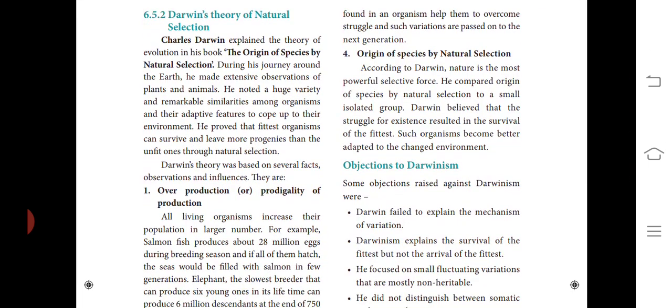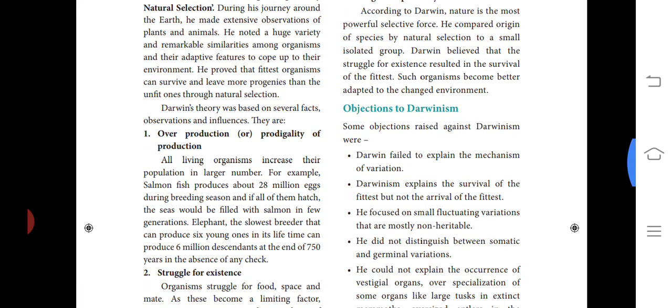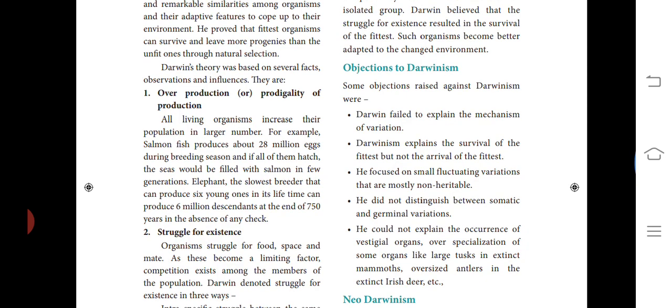Next, Darwin's theory of natural selection. Some factors: overproduction. The productivity of all living organisms increases the population to large numbers. For example, a salmon fish produces about 28 million eggs during the breeding season, and if all of them hatch, the seas could be filled with salmon in a few generations. The elephant, the slowest breeder, can produce 6 young ones in its lifetime, and could produce millions of descendants at the end of 750 years in the absence of any check.